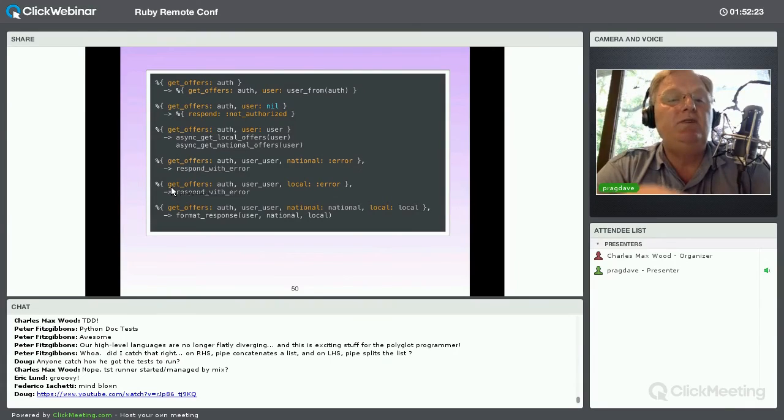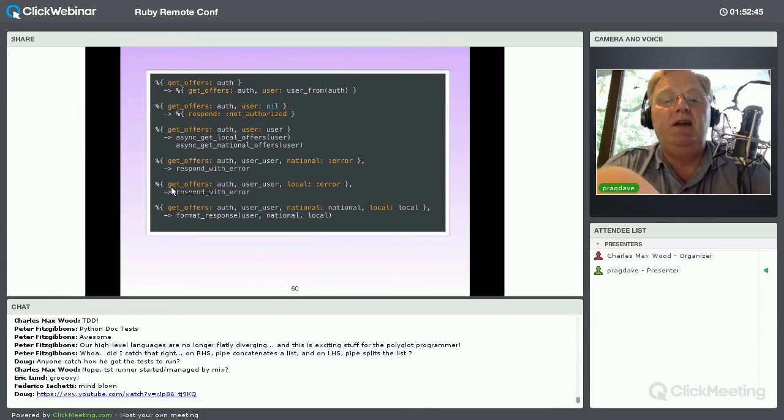Otherwise, if we have a user, now we're going to do two async calls, async get local offers, async get national offers. These are going to fill in the state as they go along. So now we're back here. If the user, so that should actually be a typo, that should be user colon user. If our national thing returns an error, it's going to populate the state with national error.